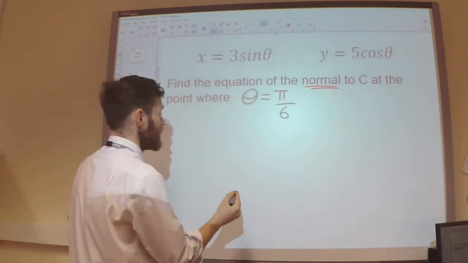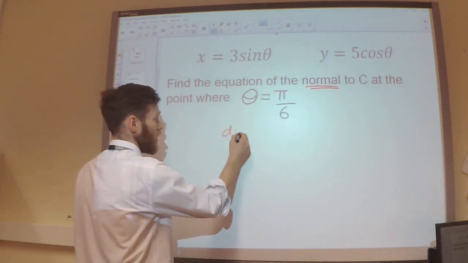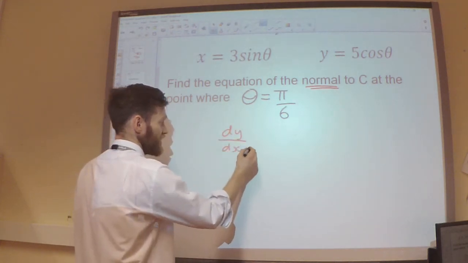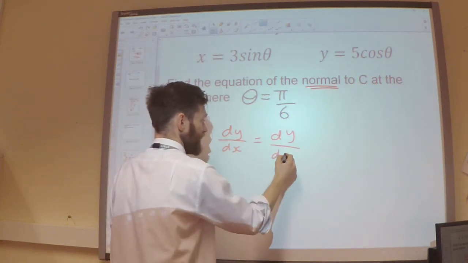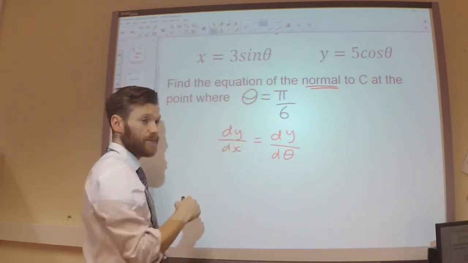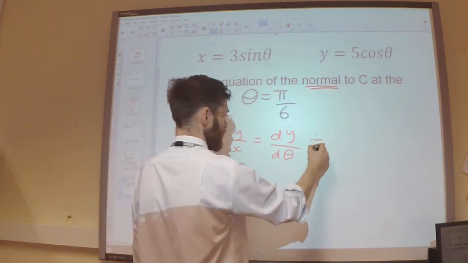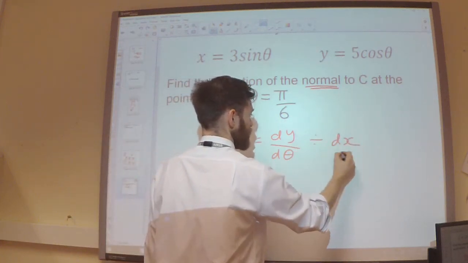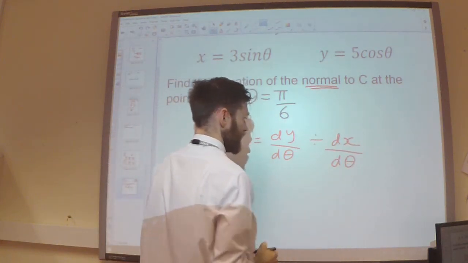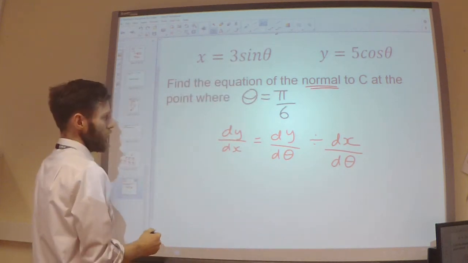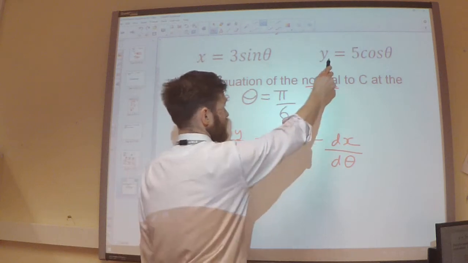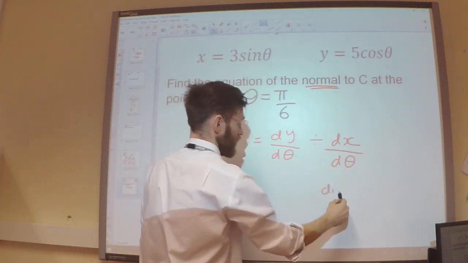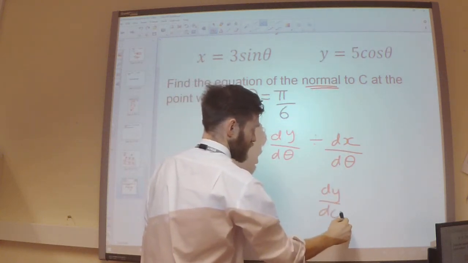So, first of all, I'm going to use the rule that dy by dx is going to be equal to dy by d theta, in this case, divided by dx by d theta. Okay, so dy by d theta, let's work that one out first. I'm going to differentiate my y function with respect to theta.